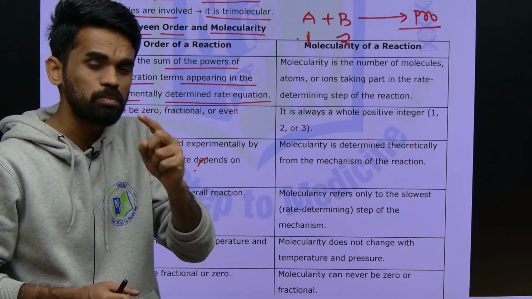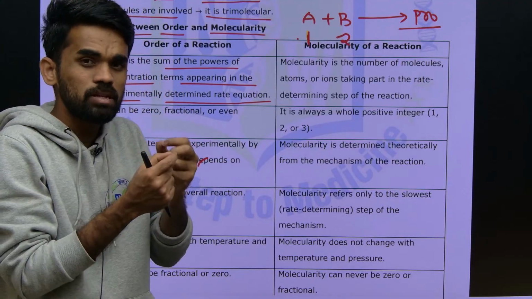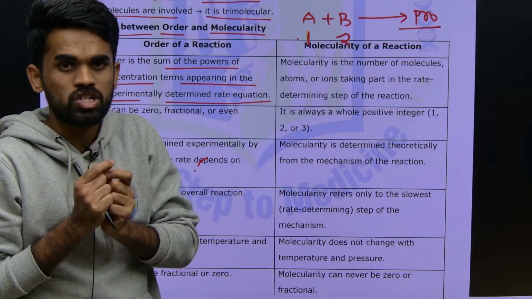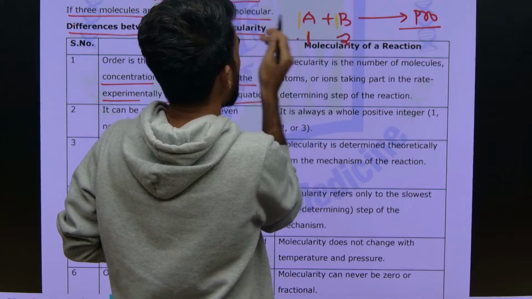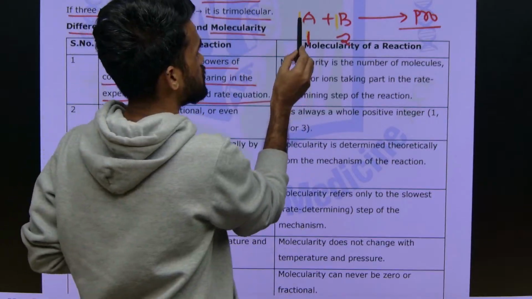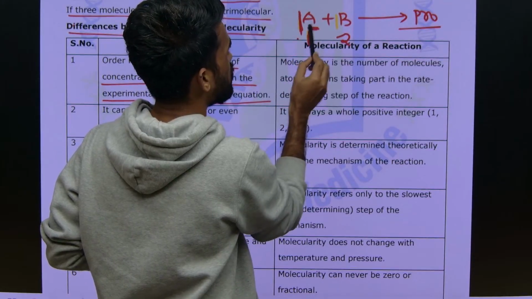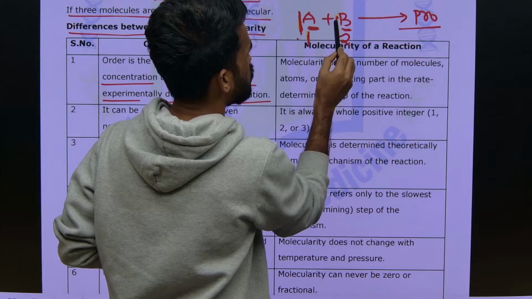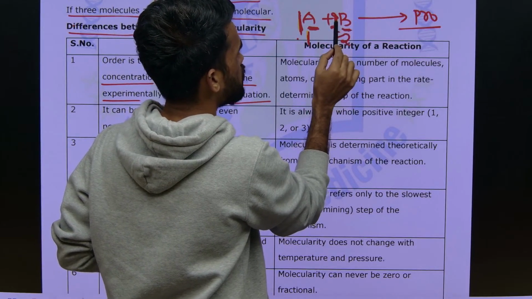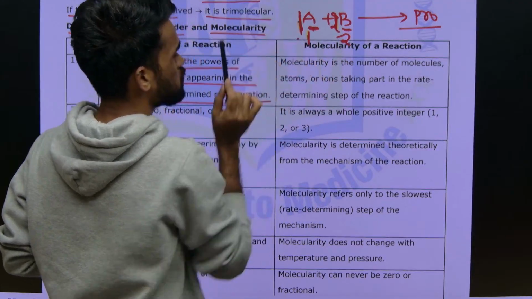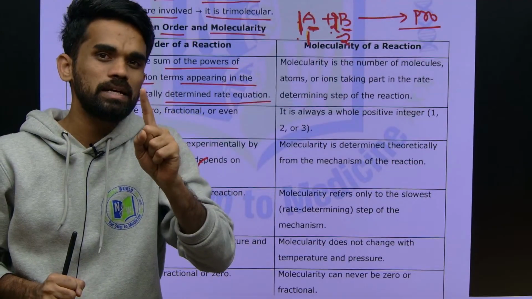And there is one more type of reaction, the elementary reaction, versus complex reactions. If in the exam they mention it is an elementary reaction, it means whatever the coefficients are there, those will be their orders. If I mention 1 here, the order with respect to reactant A will be 1, and the order with respect to B also 1. If it is mentioned as 2, then the order with respect to B will be 2 and the order with respect to A is 1. Just look at their coefficients, those will be their orders for an elementary reaction.